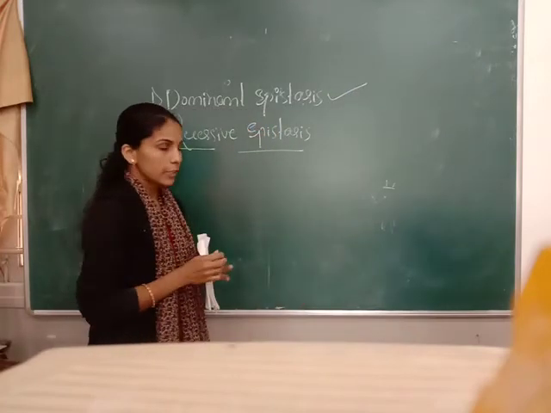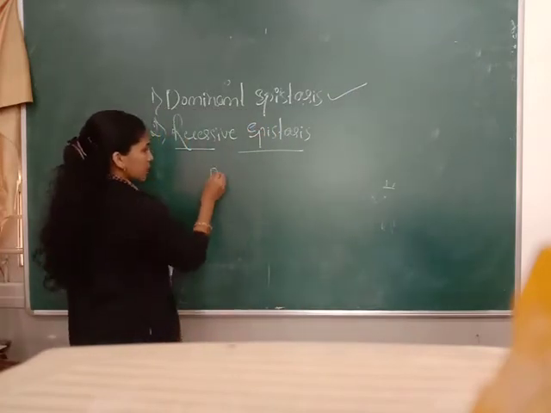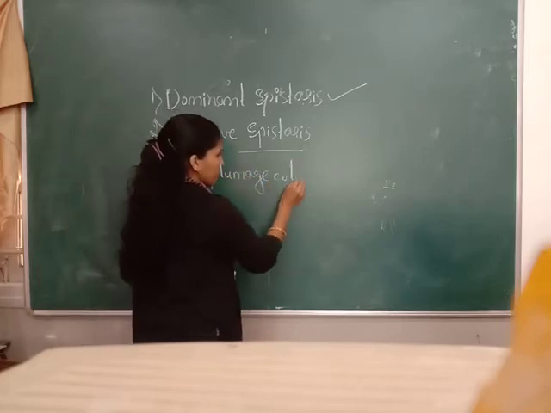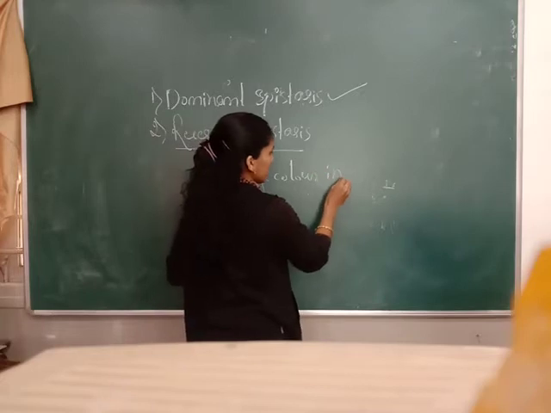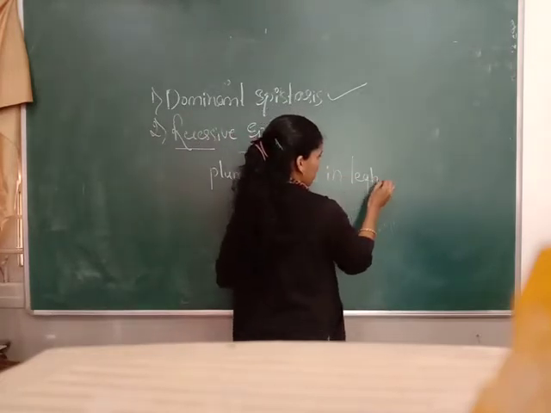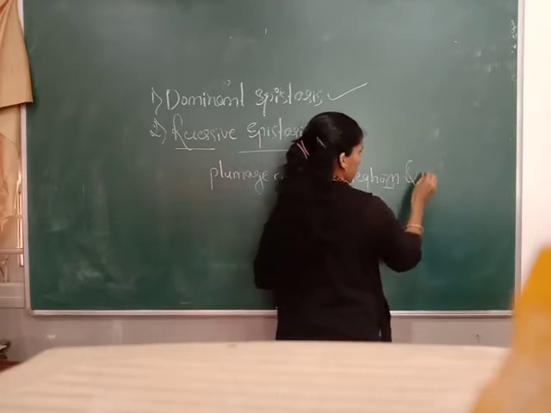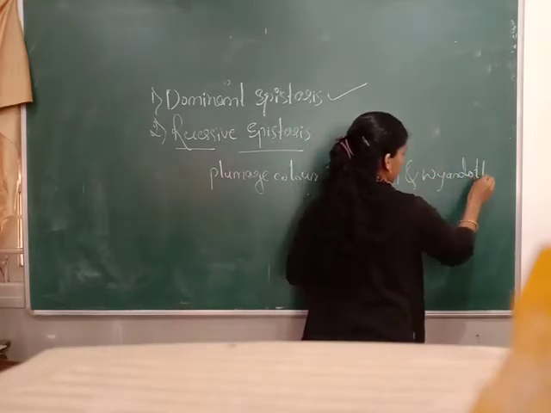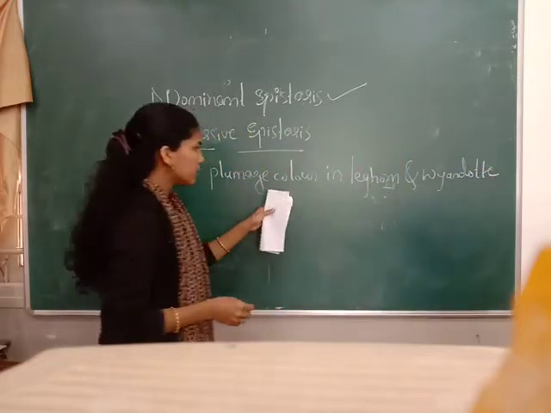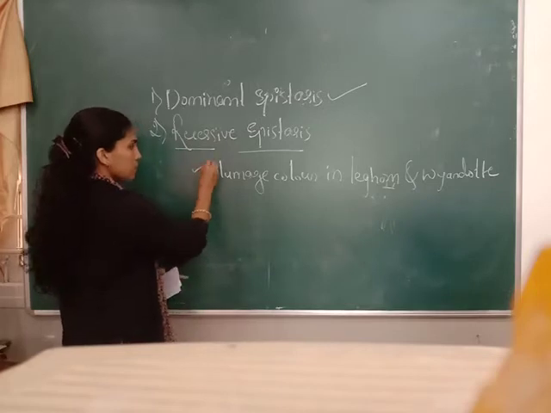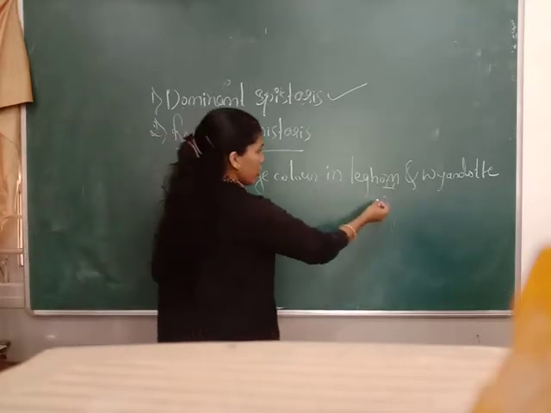The example you have to study is the plumage color in Leghorn and Wyandotte.